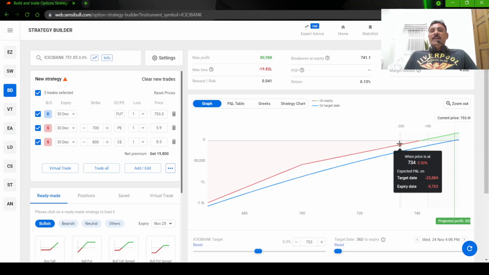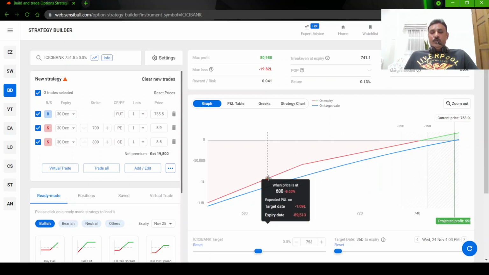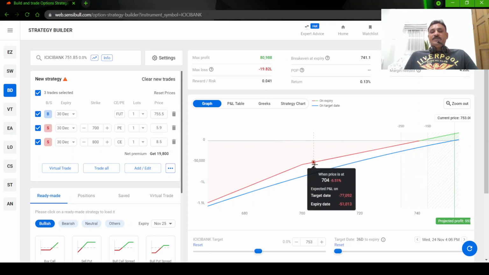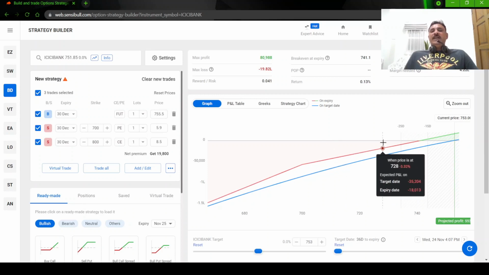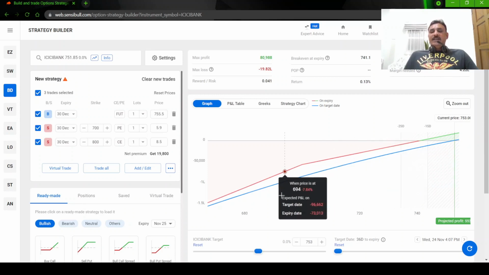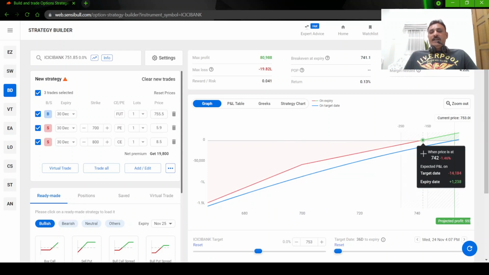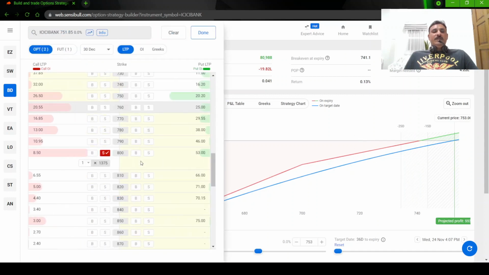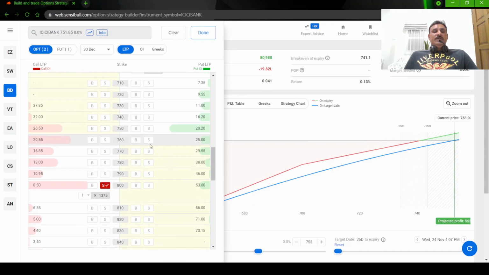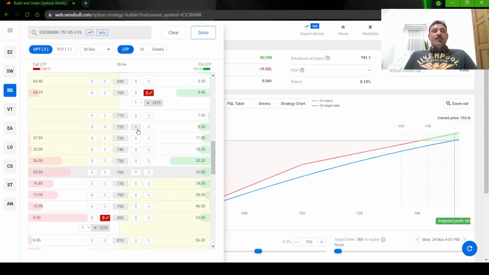So when you are buying a put above and selling a put below, that becomes a bear put spread. Okay, that will reduce the loss. It will not give a huge profit, but it will reduce the loss. Let us see, we have sold the 700 put, right? So now the stock price has come down to 740, right? So let us buy the 720 put. The 720 put we will buy.